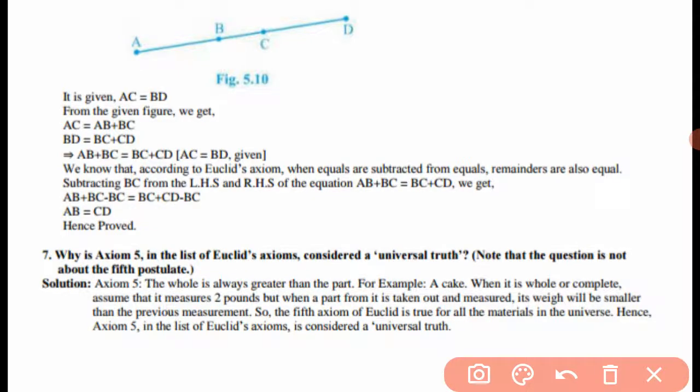For example, a cake when whole or complete may measure 2 pounds, but when a part is taken out and measured, its weight will be smaller than the previous measurement. So the fifth axiom of Euclid is true for all materials in the universe. Hence axiom 5 is considered a universal truth.